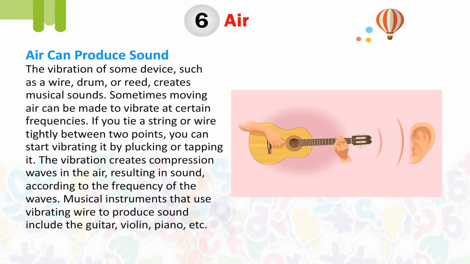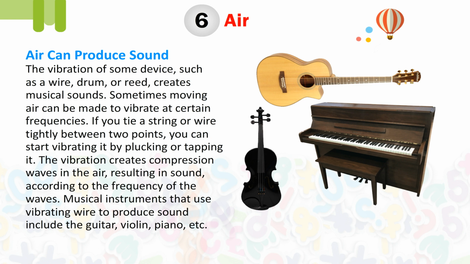The vibration of some device such as a wire, drum or reed creates musical sound. Sometimes moving air can be made to vibrate at certain frequencies. If you tie a string or wire tightly between 2 points, you can start vibrating it by plucking it or tapping it. The vibration creates compression waves in the air, resulting in a sound, according to the frequency of the waves. Musical instruments that use vibrating wire to produce sound include the guitar, violin, piano, etc.